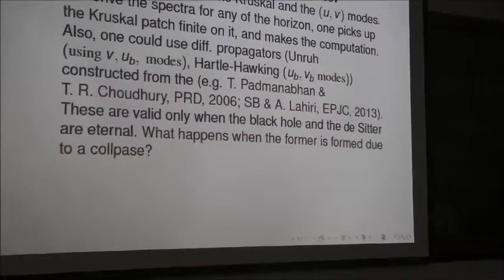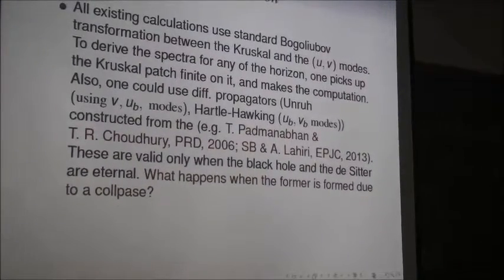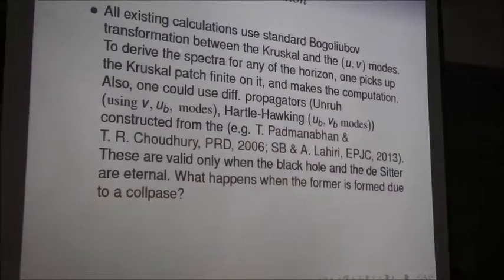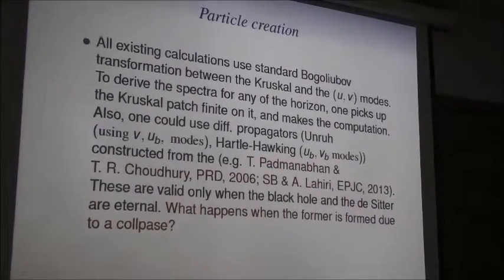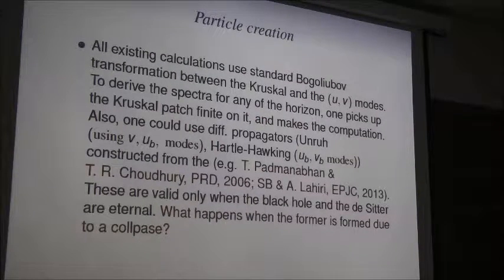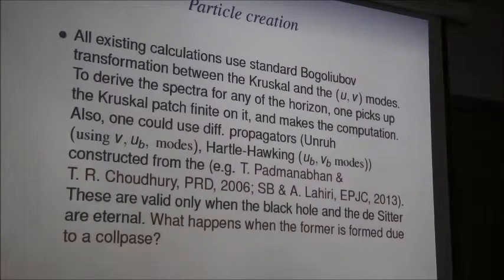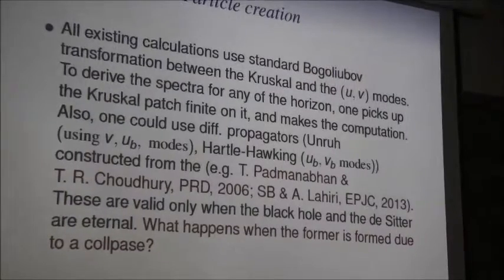Now, all existing calculations use a standard Bogoliubov transformation between the Kruskal and the UV modes. To derive the spectra for any of the horizons, one picks up the Kruskal patch finite on it and makes the computation. Also, one could use different propagators in the Unruh vacuum and the Hartle-Hawking vacuum. I shall not go into that. Padmanabhan and Chaudhary have discussed this in detail, and we have also worked on this.